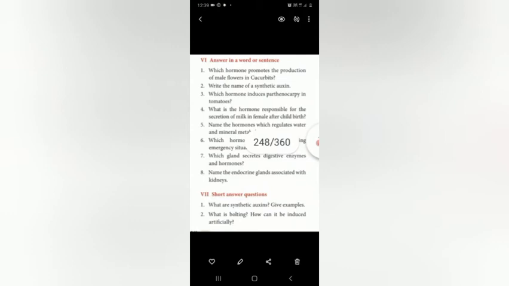Next one, name the hormone which regulates water and mineral metabolism in man. The answer is aldosterone. ALDOSTERONE. Aldosterone. Sixth question, which hormone is secreted during emergency situation in man?